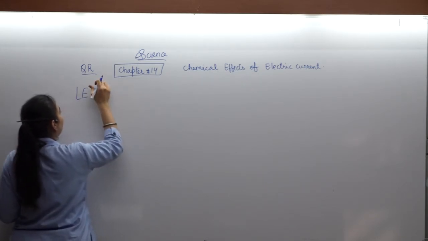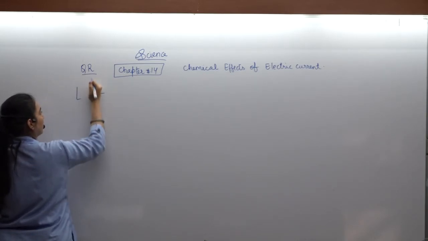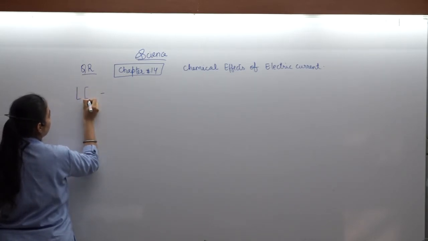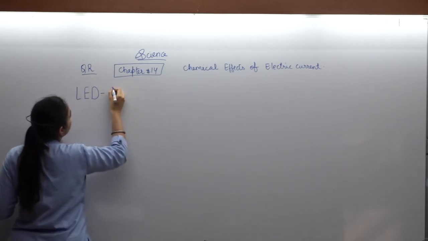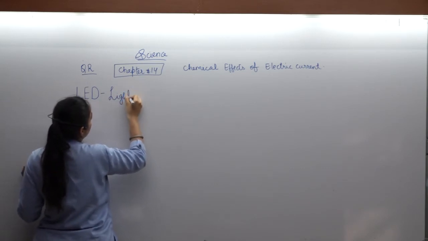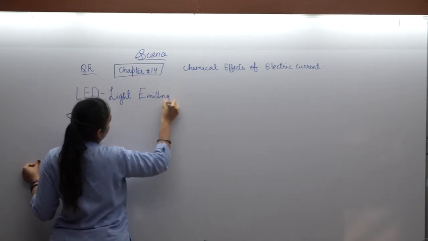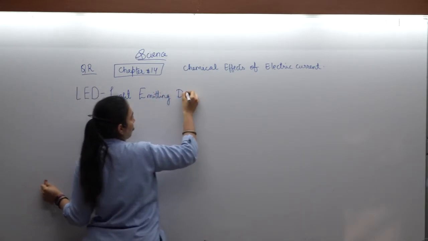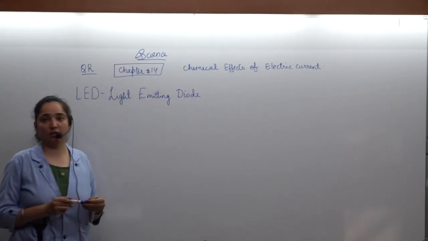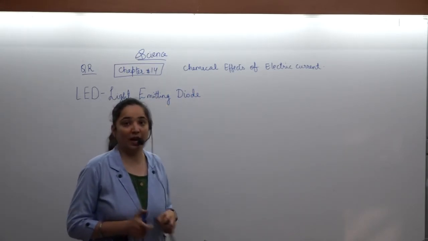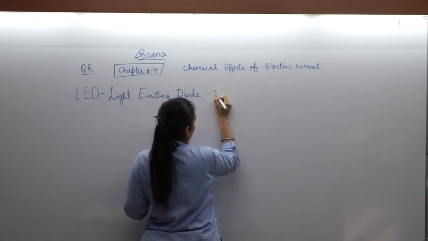LED means light emitting diode. They are present in many different colors, red, blue, you might have seen. And these are specially for weak electric currents.